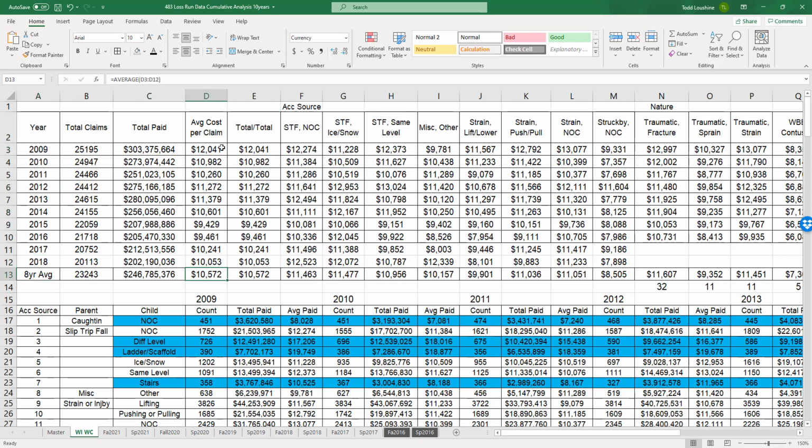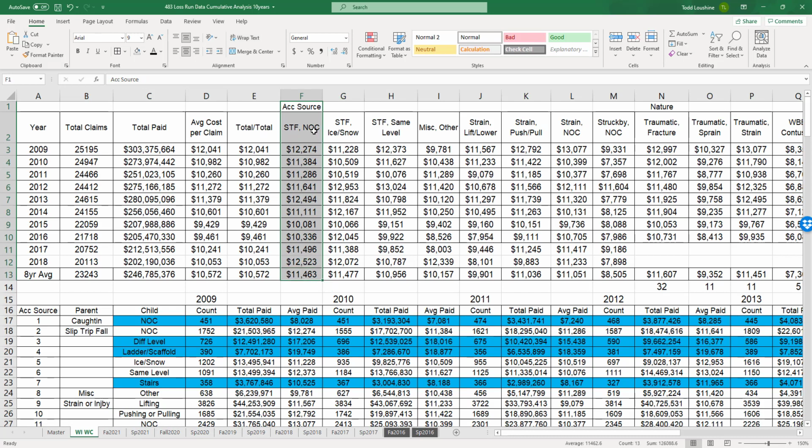And really, what have they done? So overall, what have they done? They were higher here, and they came down to 10. They went up, they went down, they came back up. What is this, a roller coaster? But we know this is too general. So then what I started doing is looking at it from an accident source.